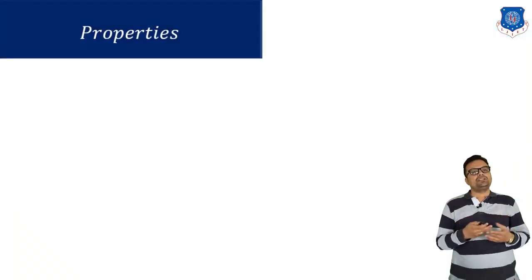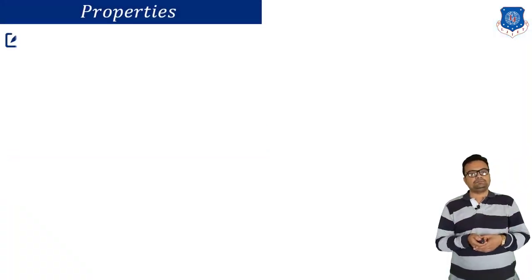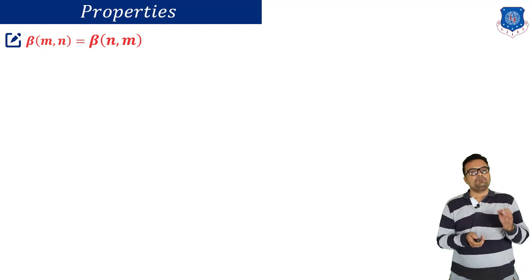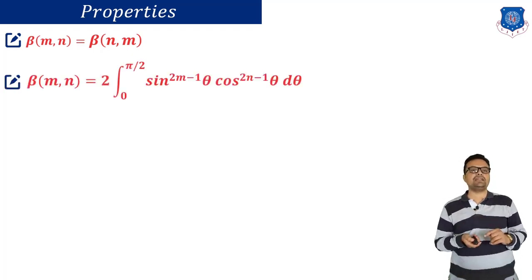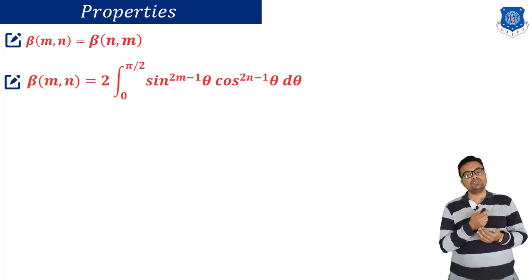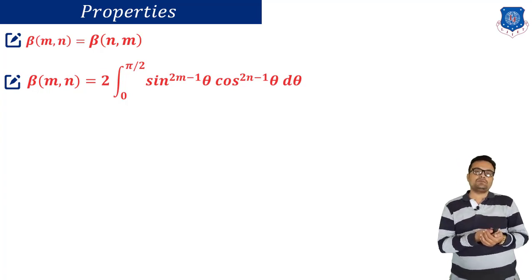Let us see some properties of beta function. Beta of m, n is equal to beta of n, m. That means these values n and m are symmetric by nature. You can interchange n and m at any stage of calculation. You can convert beta function into the form of integration with trigonometrics, sine and cos. It is defined by 2 times the integral from 0 to pi by 2 of sine raised to 2m minus 1 theta, cos raised to 2n minus 1 theta d theta.